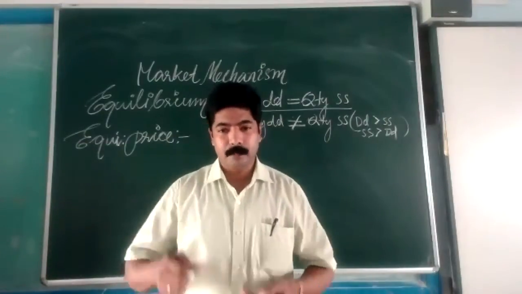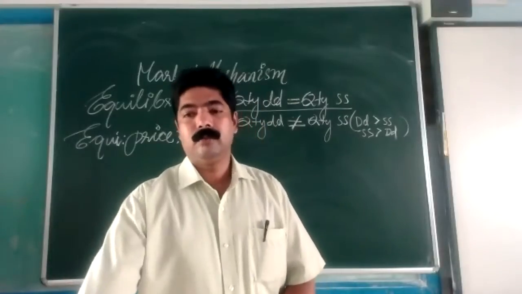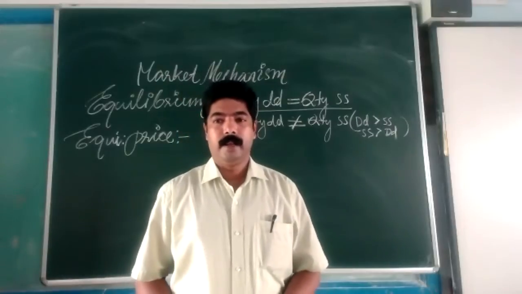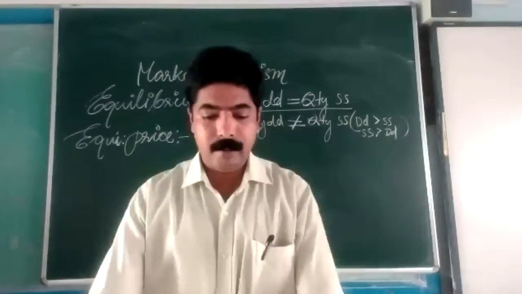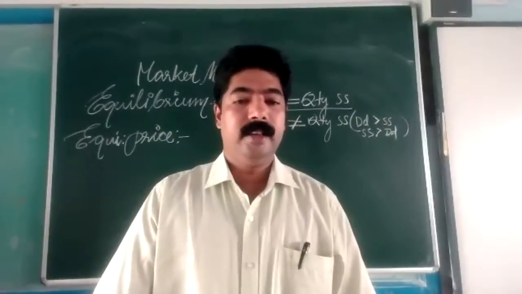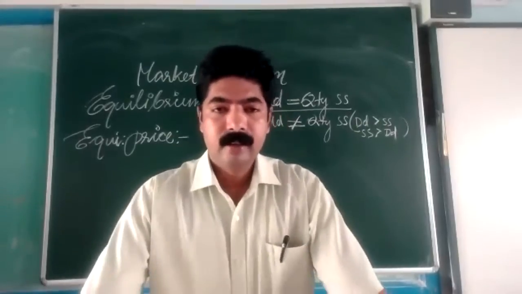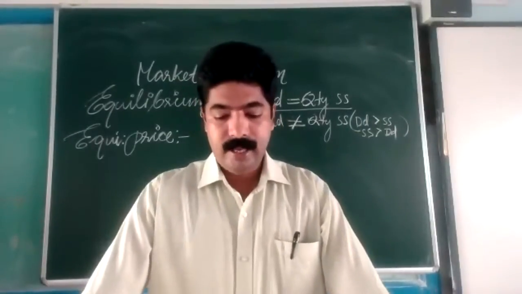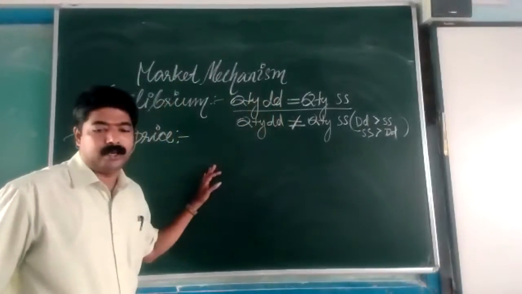So by that price we are supposed to purchase. We have to purchase. Okay, that is what we mean by equilibrium. Is that clear, all of you? Now this equilibrium price can be explained with the help of a diagram. Okay, so what is meant by equilibrium price, and with the help of a diagram we are going to study.